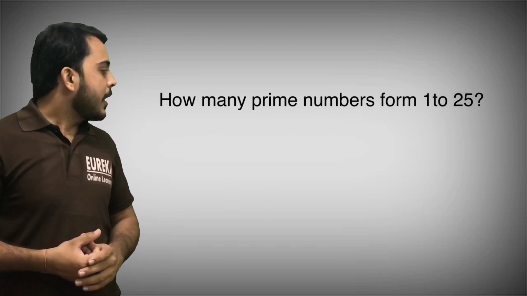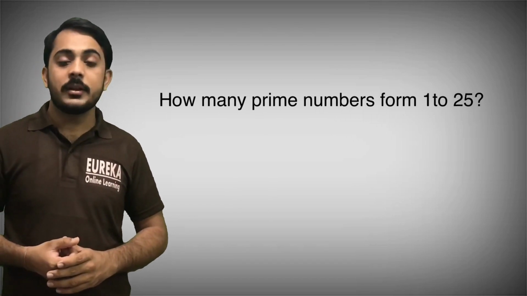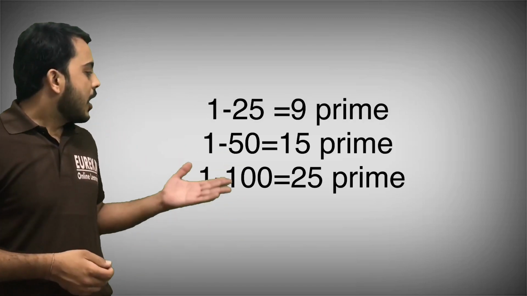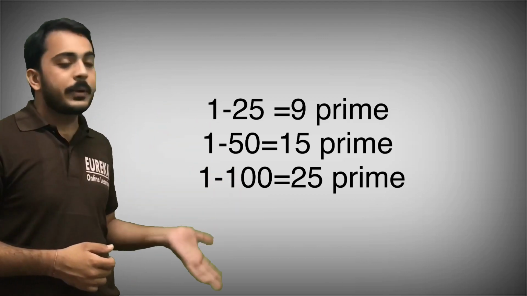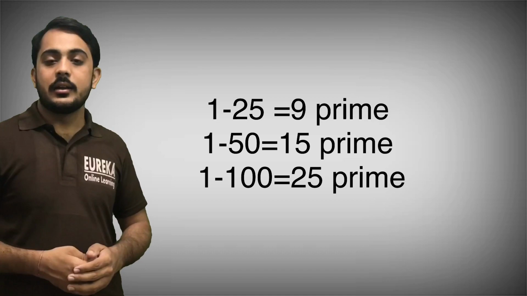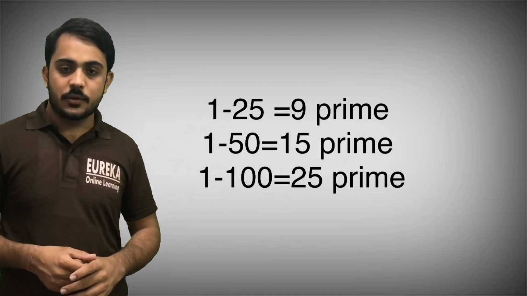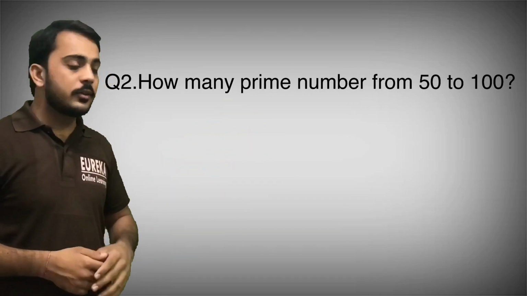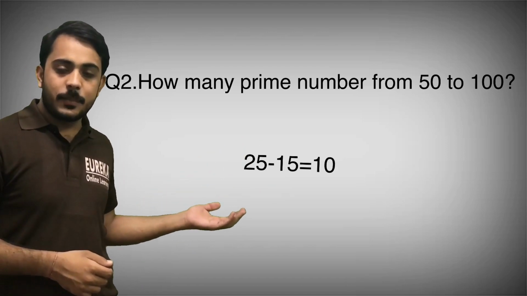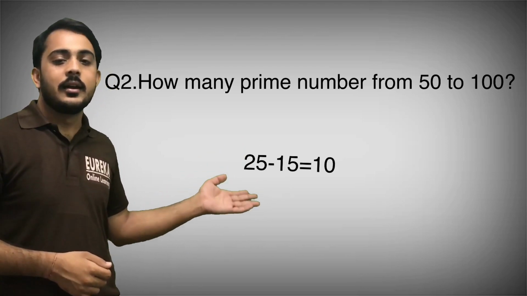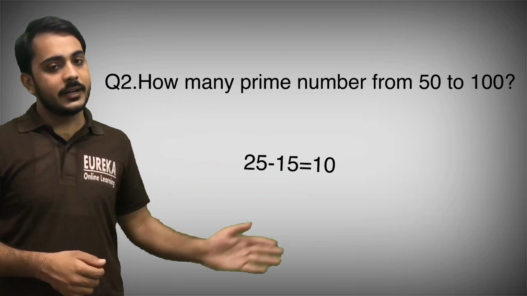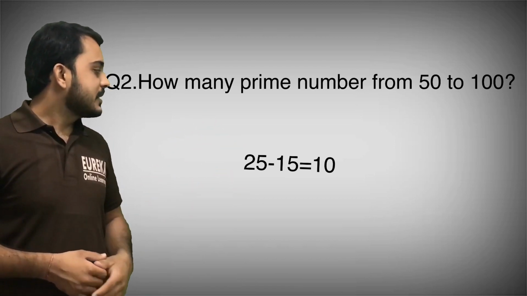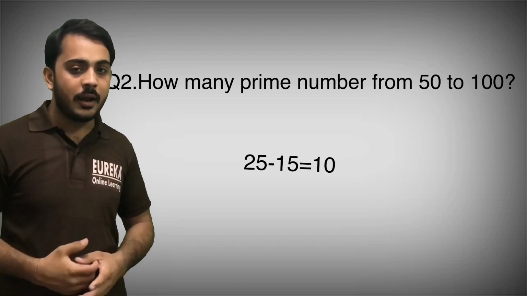So how many prime numbers are there from 1 to 25? There are 9 prime numbers from 1 to 25. And how many prime numbers from 1 to 50? There are 15 prime numbers from 1 to 50. And from 1 to 100 there are 25 prime numbers, okay. So if you get the question of how many prime numbers are there from 50 to 100, then 25 minus 15, that will be 10. So there are 10 prime numbers between 50 and 100. That is also additional information related to prime numbers. You have to keep it in your mind. Maybe some question related to this will be in your exam, okay.